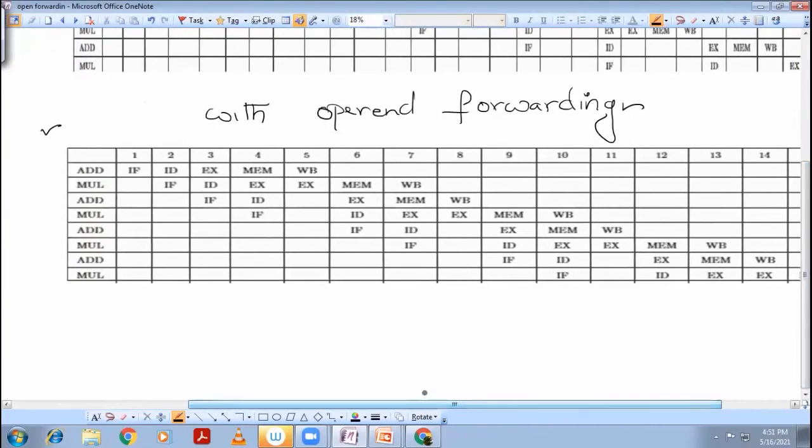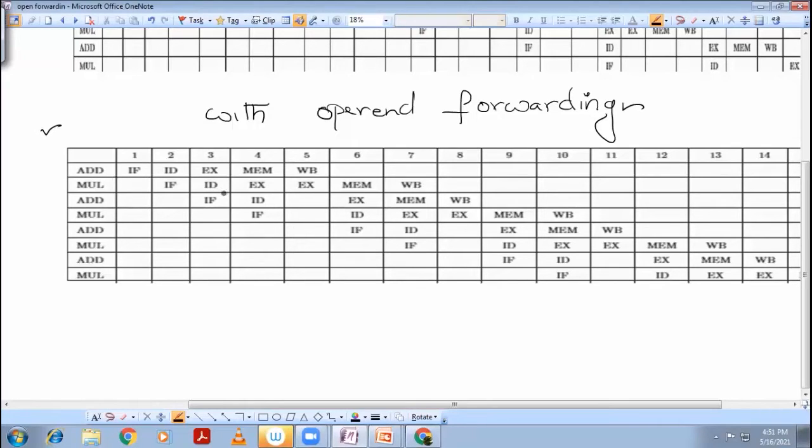Now let us have a look at the operand forwarding technique. In the operand forwarding technique, the operand will be directly forwarded to the following instruction. So right after the addition instruction is finished, the execution phase will forward the operand directly to the MUL stage. So the MUL stage, as it finishes instruction decode, it will directly take the operand from the addition instruction, because